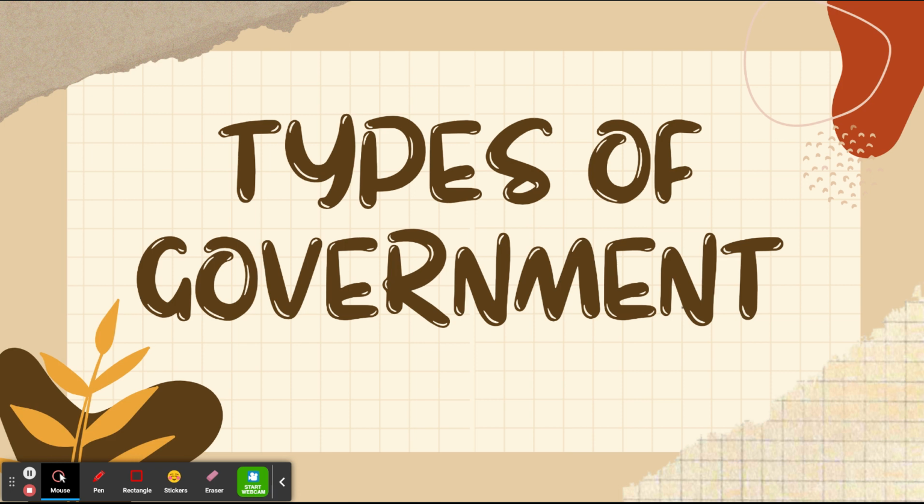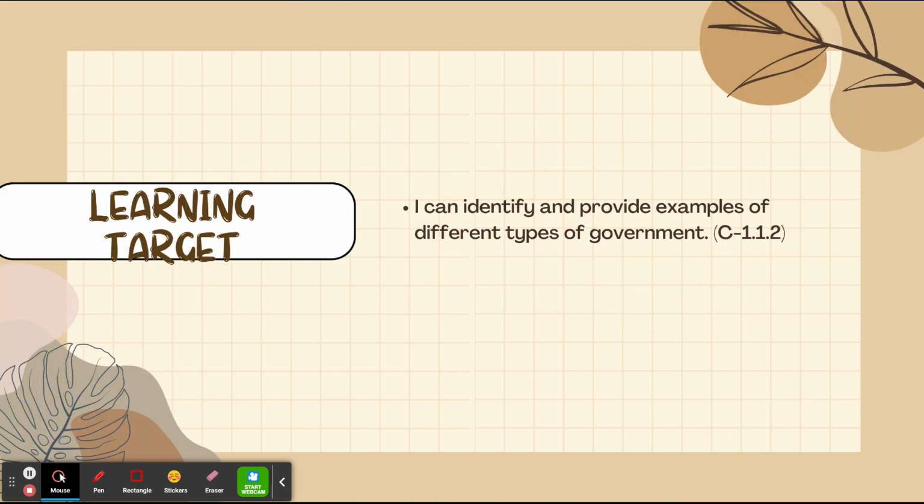In the last mini lesson, we talked about different philosophers and how their ideas on government have influenced different governments that exist to this day. Today, we're going to talk about different types of government that have or do exist in different parts of the world. So, the learning target for this lesson is I can identify and provide examples of different types of government.